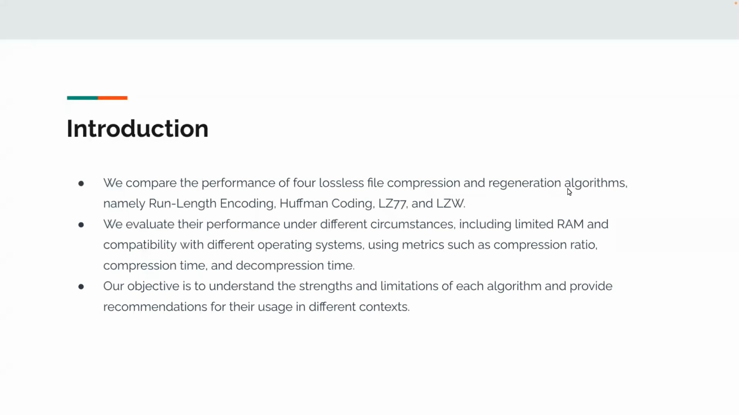In our project, we compare the performance of 4 lossless file compression and regeneration algorithms, namely run-length encoding, Huffman encoding, LZ77 and LZW. We will evaluate their performance under different circumstances, including limited RAM and compatibility with different operating systems, using metrics such as compression ratio, compression time, and decompression time. Our main goal is to understand the strengths and limitations of each algorithm and provide recommendations for their usage in different scenarios.